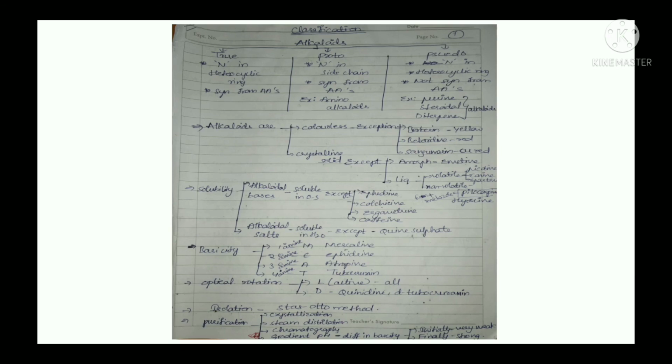So that's it. This is the classification and the properties of alkaloids. Revise the examples frequently so that we will not forget.